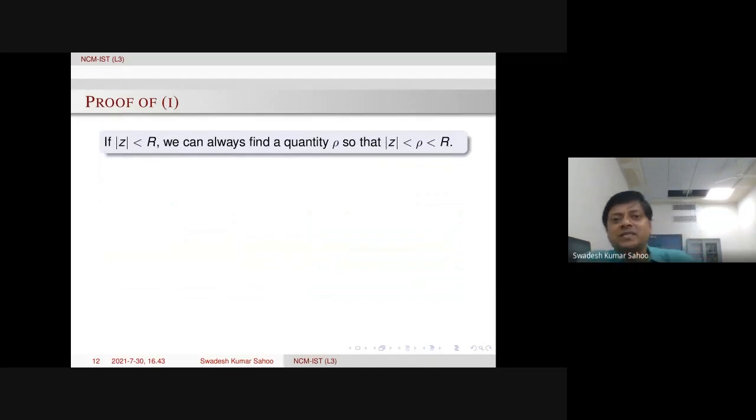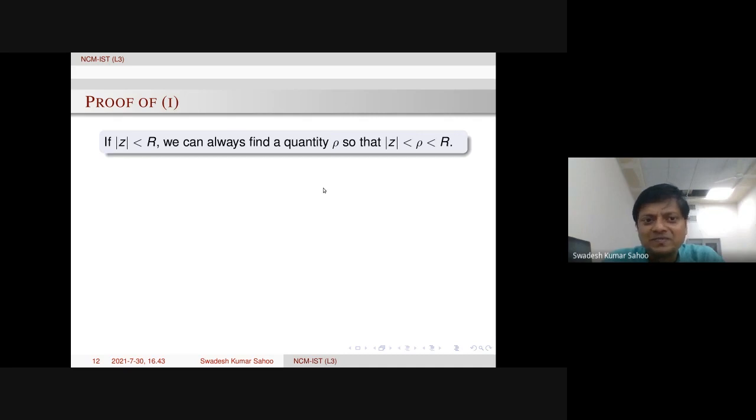Proof of the first part. The first part means absolute convergence, and on each compact subset, the convergence is uniform. So for now, if mod z is less than r in this region, we can choose one quantity rho in between mod z and r, so that mod z is less than rho and rho is less than r.